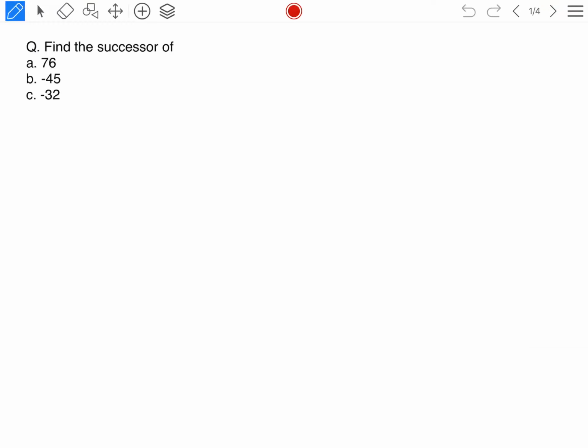Okay. First question, it is given, find the successor of 76. What will be the successor of 76? The first one. Successor means what? Add 1. 76 plus 1, 77. So successor of 76 is how much? 77. Understood? So successor of 76 is 77.